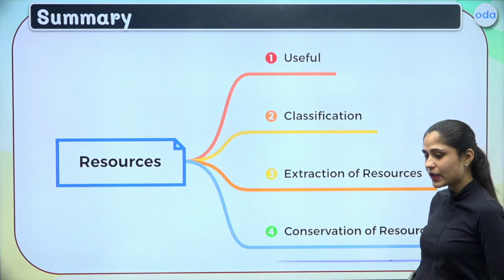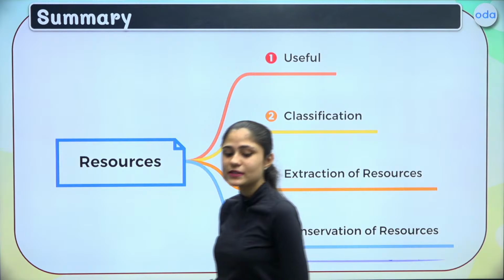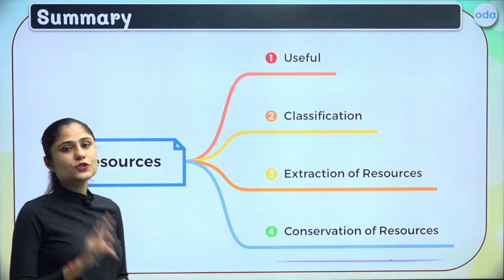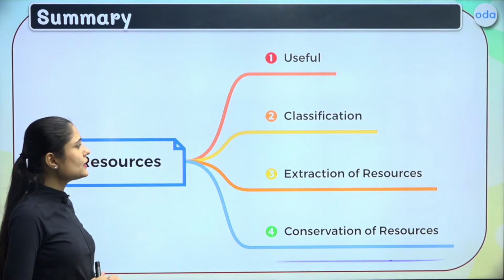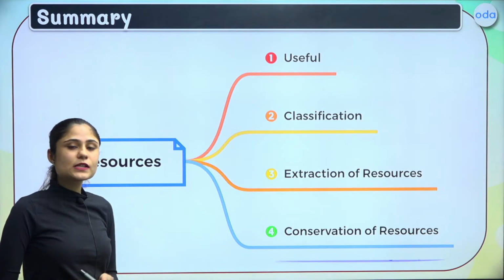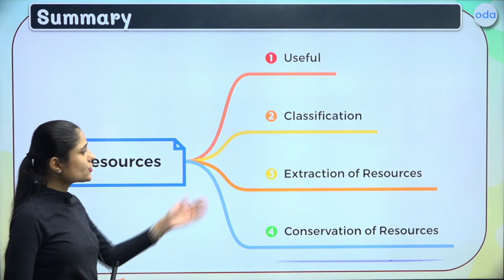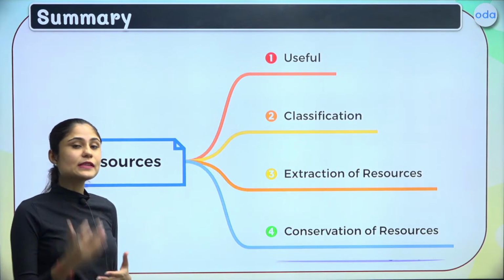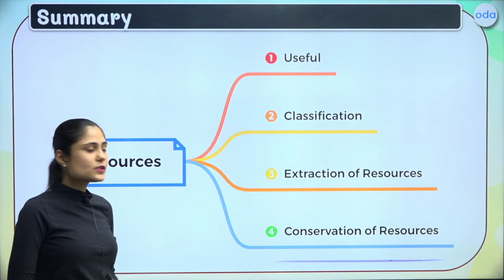Now let us move ahead, and we come to the part where we summarize all the things we have learned in this class. So dear students, first of all, we understood what exactly a resource is. There are two terms that you need to remember. Resources must be useful to us, and dear students, they must add some kind of value to our lives. We classified the resources on the basis of their origin and on the basis of renewability. We understood what extraction of resources is. It is simply removing the resources from their natural environment, and then we understood how with simple steps we can